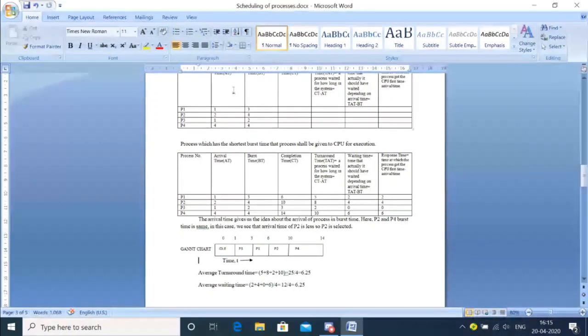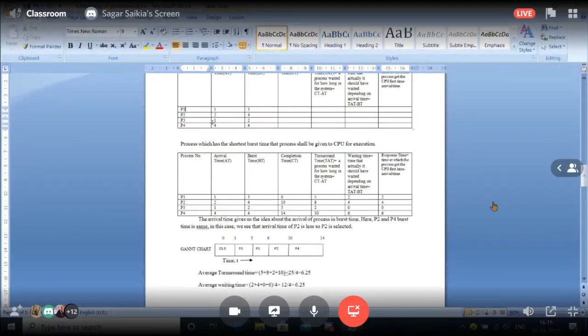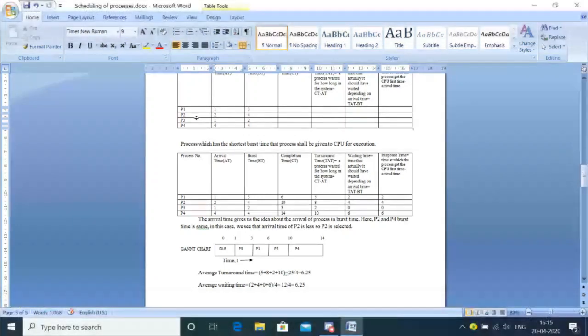Now the processes have arrived at 1 second. At 1 second we got P1, and at 1 second we got P3, so they have entered into the ready queue. From the ready queue we have to give one to the CPU for execution. Now I will have to decide which process has the shortest burst time. P1 and P3 are both competing, but who will be given to the CPU? I will decide by which process has the minimum burst time.